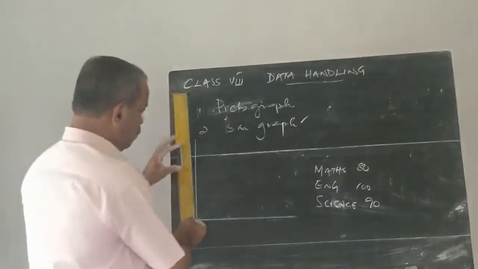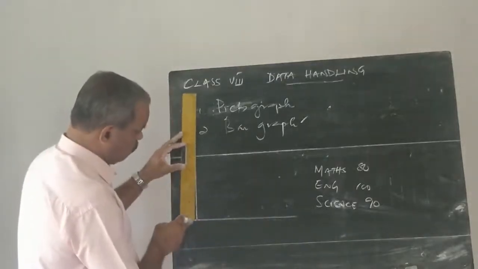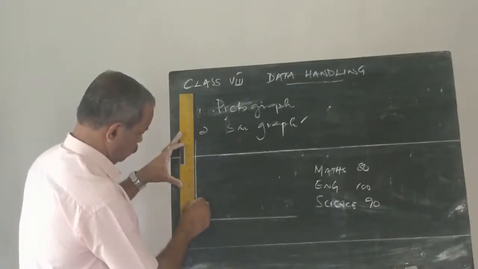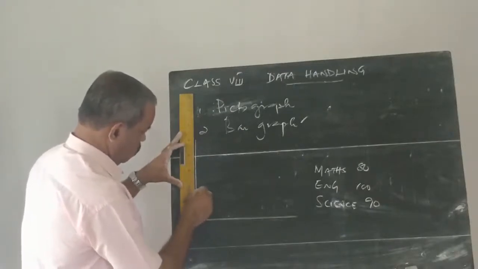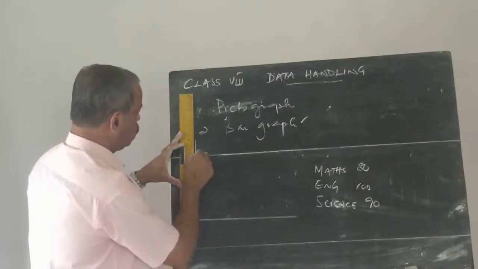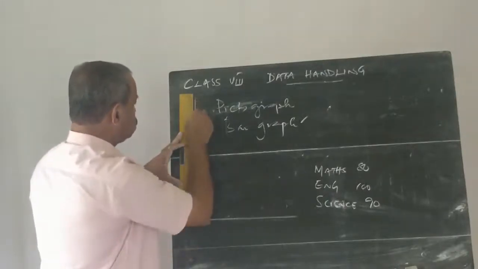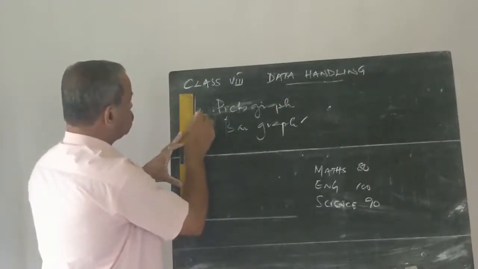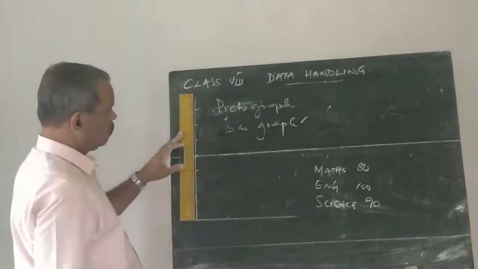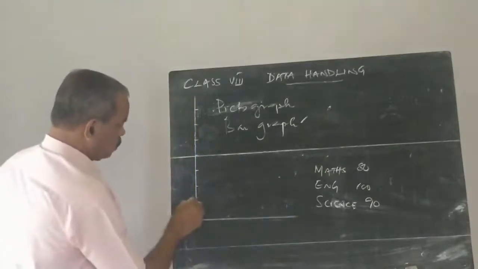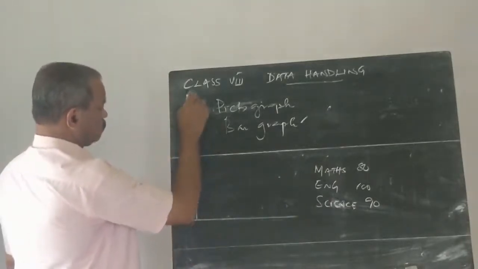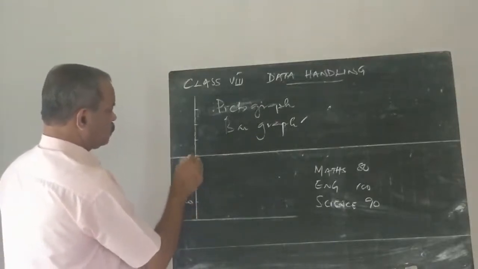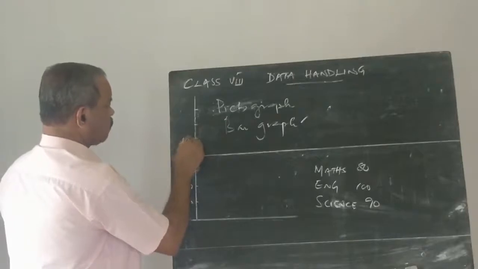So for that, we take a uniform distance. We mark uniform distances on the vertical line. So here 20, 40, 60, 80, 100.